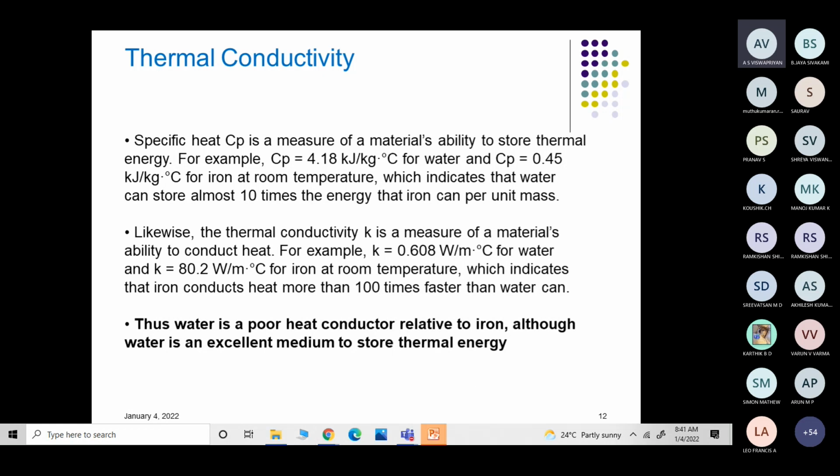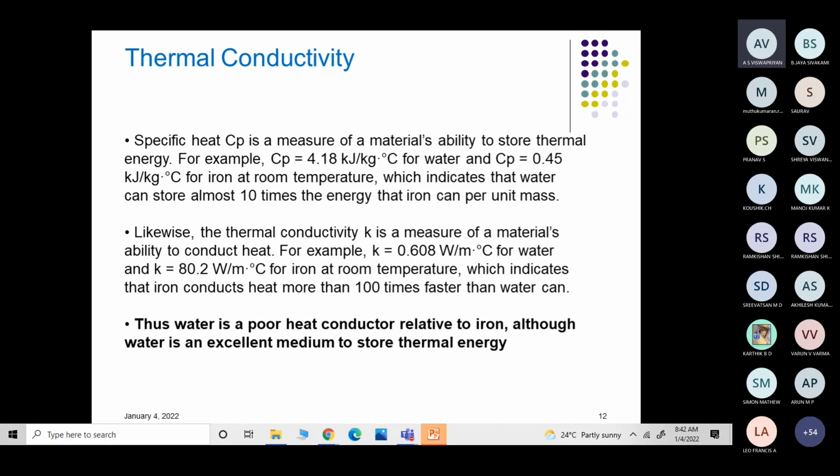There is a difference between thermal conductivity and specific heat capacity. Specific heat capacity defines the manner in which energy is stored in your body, so water is capable of storing more energy. That's why water is used as a coolant in most steam generators and nuclear reactors. We also use heavy water as a coolant, which is capable of storing more heat energy. But water has a very low thermal conductivity, whereas iron has higher thermal conductivity. So depending upon the purpose, we have to select the material.